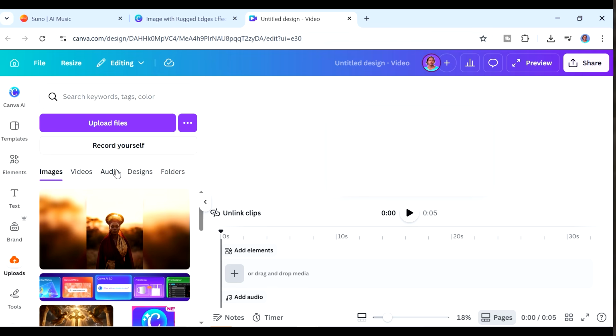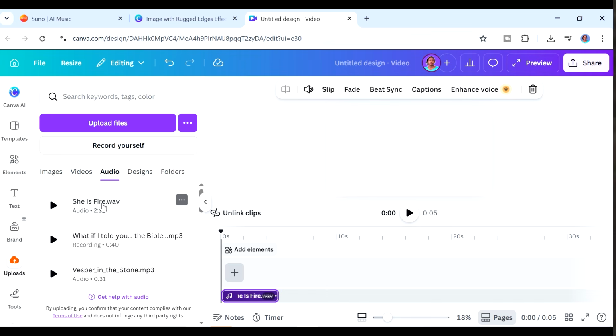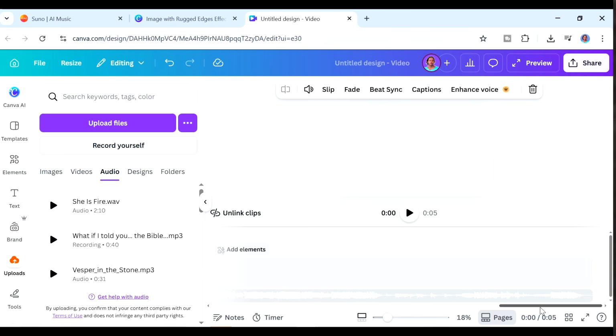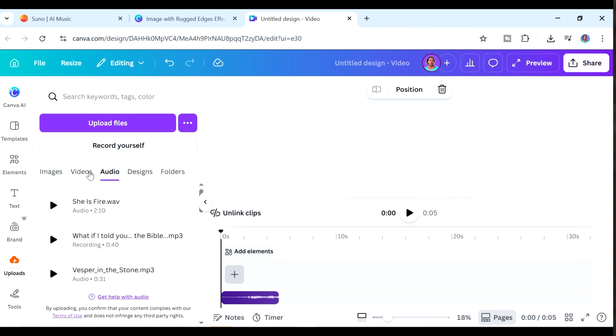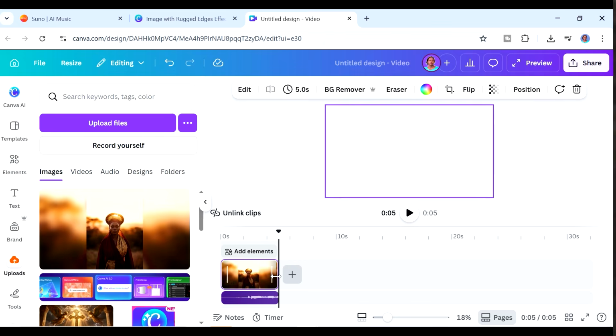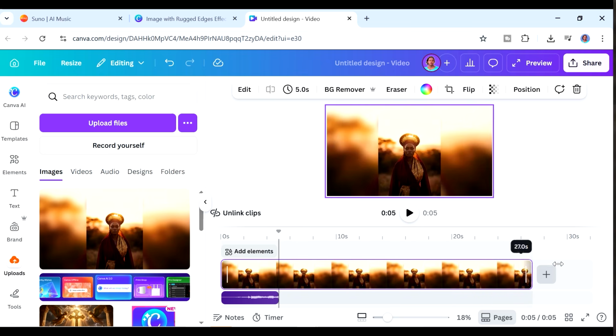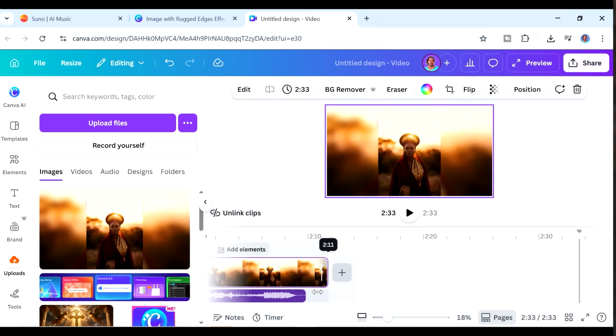Yeah, now in your blank template, ensure that your playhead is at the very beginning of your video, and then click on your music audio, and this is going to allow for your music audio to be added into your video. So you can see it's just about 5 seconds long, but this is going to increase just now when we add the image. So just add in the image that we created from Google Flow, and then I dragged it out all the way up to the end of the music video. So this is going to be like one image throughout the entire video.